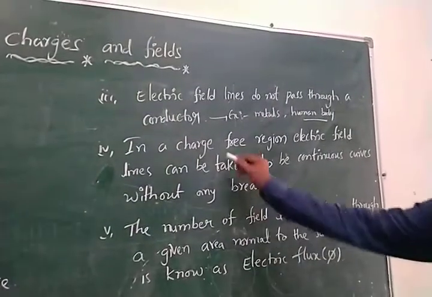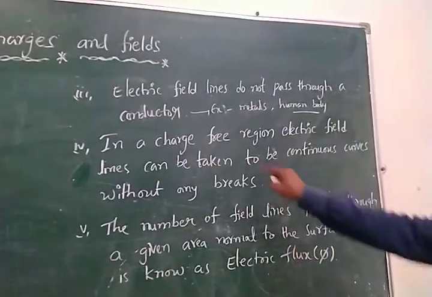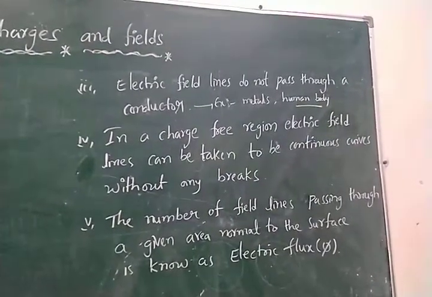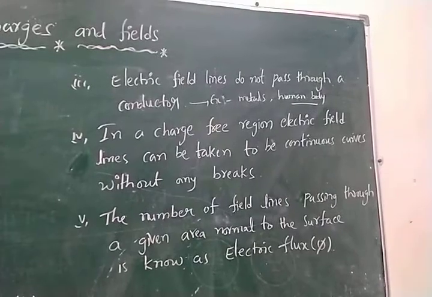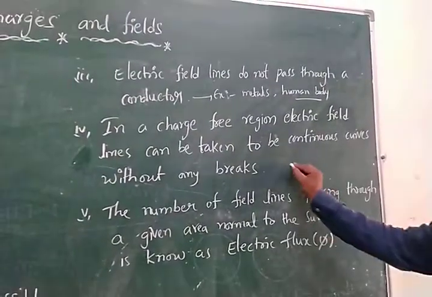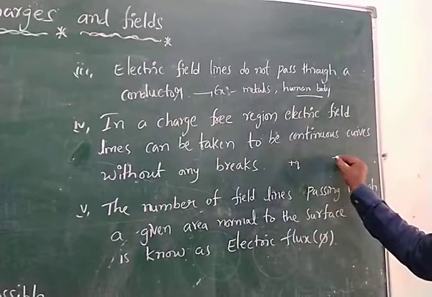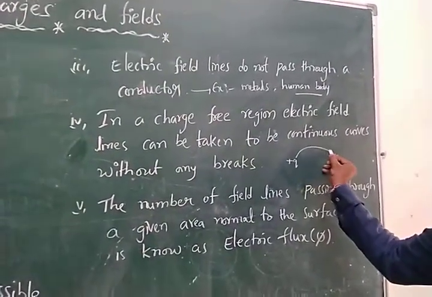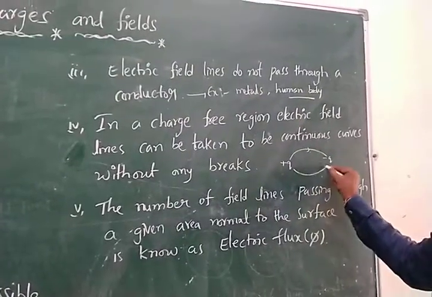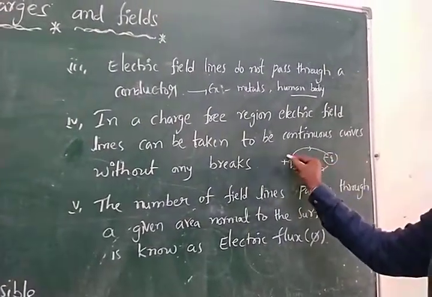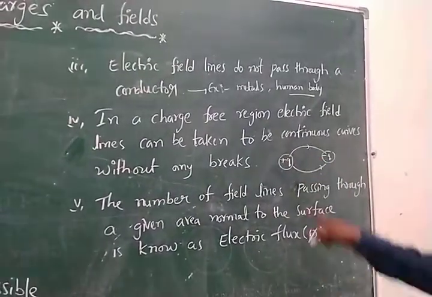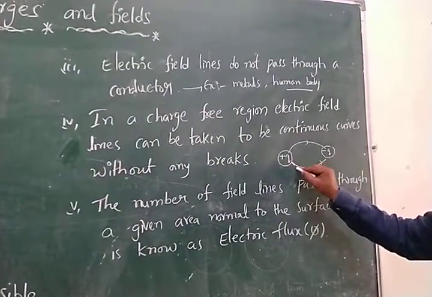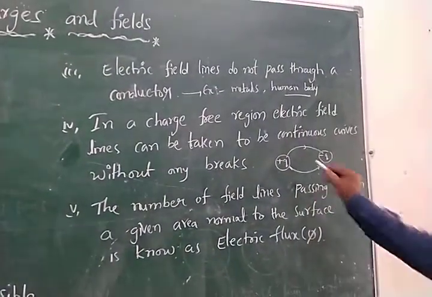Next, the fourth one. In a charge-free region, the electric field lines can be taken as continuous curves without any breaks. For example, it has the positive charge and the negative charge. The electric field lines are always passing from positive charge to negative charge. Now we can observe this one. It does not break; it continuously passes in a curved path without breaks, from the positive charge to the negative charge. This is the fourth property.